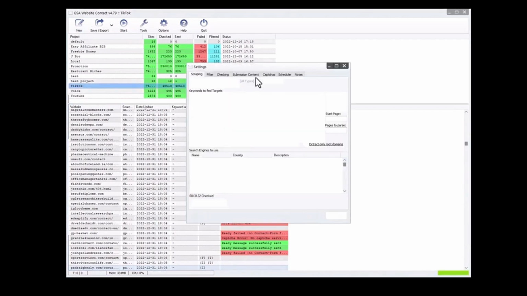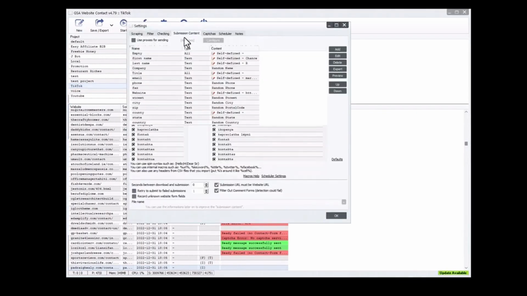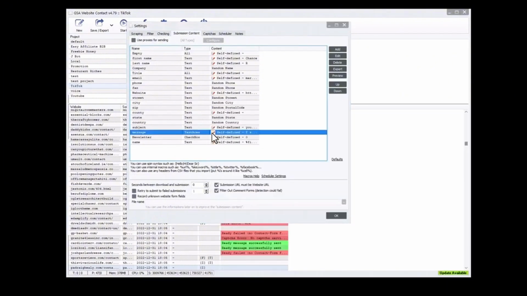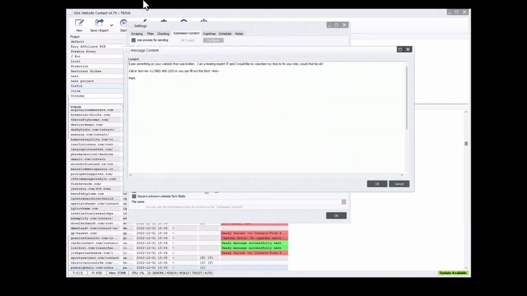So I'm just going to open up the project here and go to submission content. There are obviously a lot of settings and stuff. Again, in the classes, I break all of that down for you. Right now, we're just going to go to the message, and I'm going to put in a message here relevant to what we're doing. I'm just going with something super short, like, have you seen this crazy AI tool? It's insane. And then I put the link to the video, right?